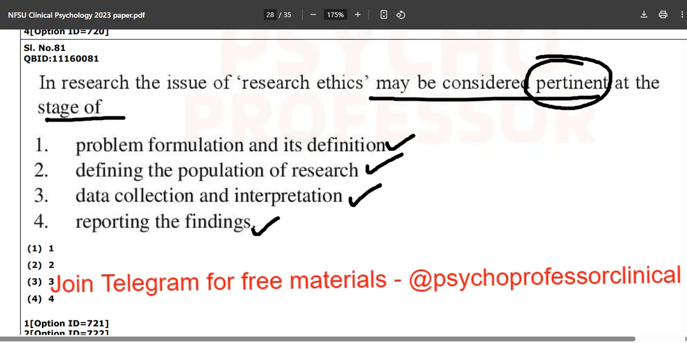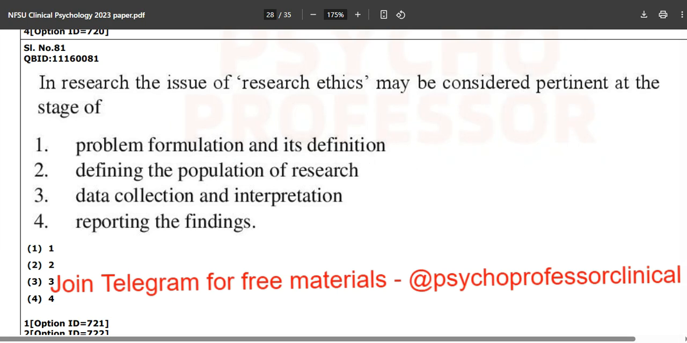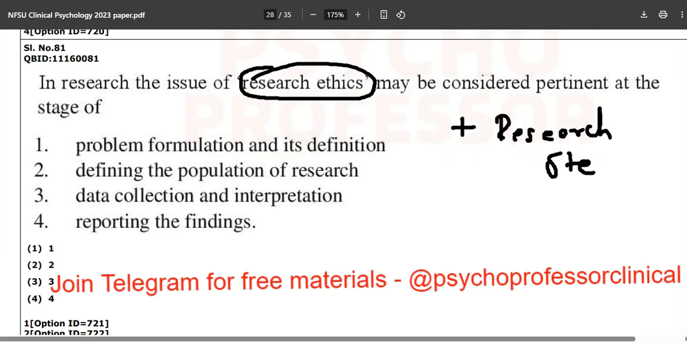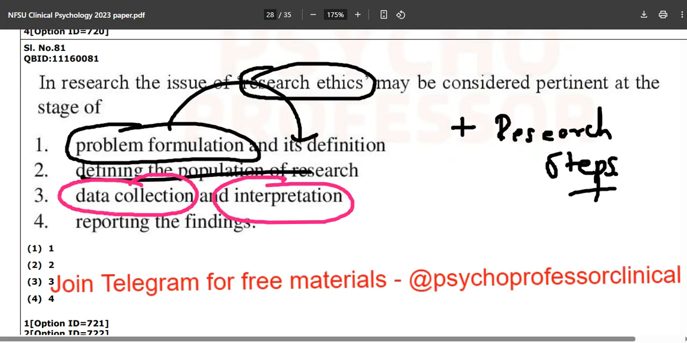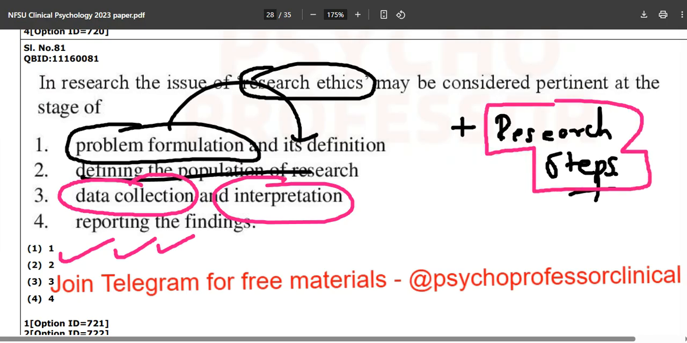Now what they have done very beautifully from your research portion is that they have added research ethics along with research steps. If you study the research steps, what are those? Problem formulation, the first step, and its definition, then defining the hypothesis and all those things, and defining the population of research. Then we use data collection and interpretation, and then we report the findings. These are the research steps that we use in psychology or any other form of research. But they have combined this with research ethics.